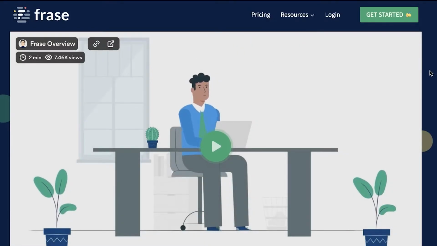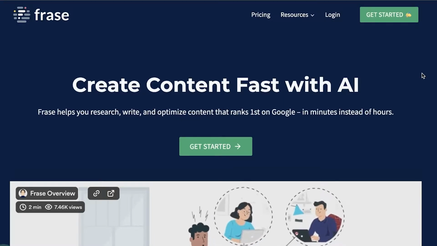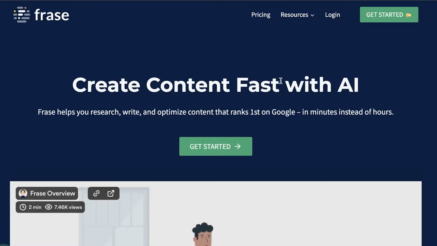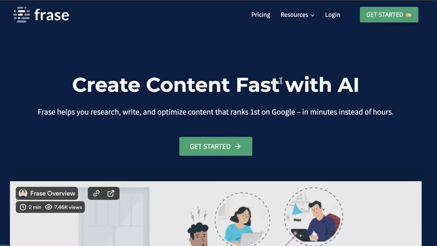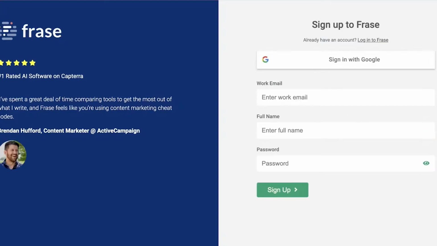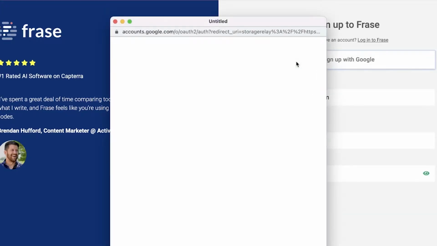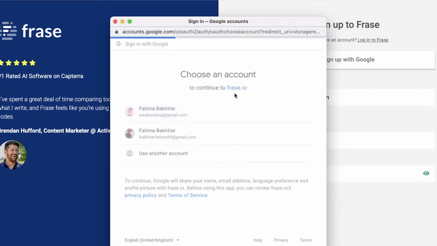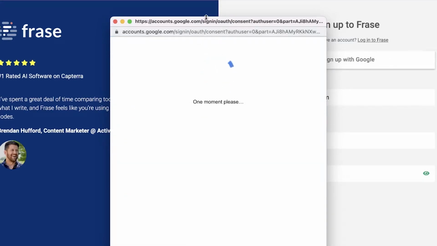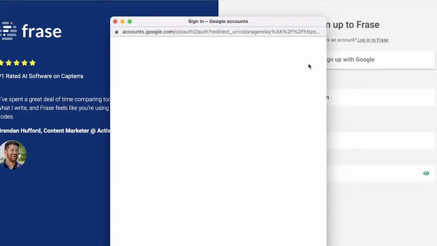So what you have to do now is simply input the information that you want to write, post, or upload and get it optimized using Frase. So to get started, all you have to do is click on Frase.io, click on Get Started over here. Once you have done that, you can sign up with Google or you can continue on with your email and password. So I'm just going to sign up with Google over here. And that is it. That is all you have to do to register.